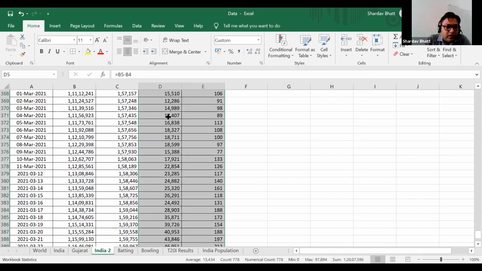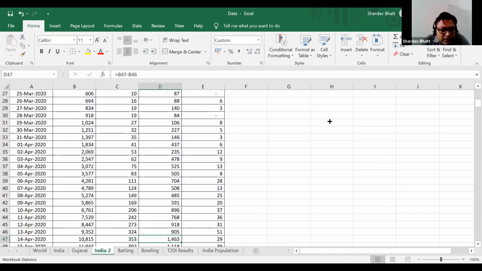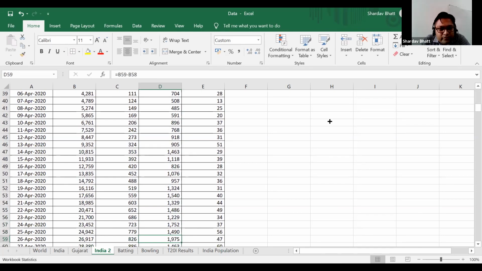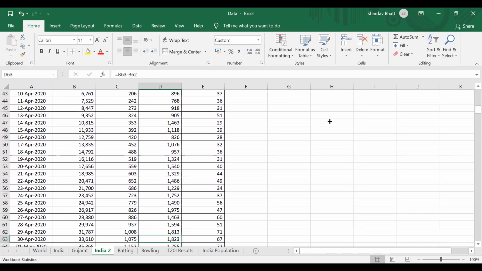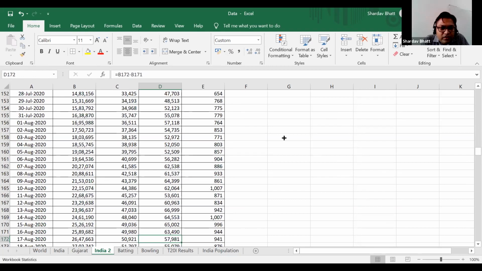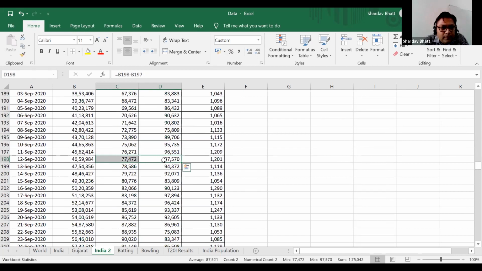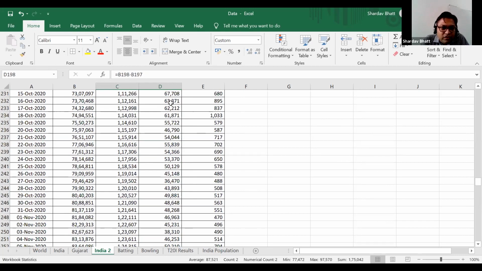So up to March and April, there were just 100 cases all over India. You see, but then the number sometimes increased, sometimes decreased, and it reached almost 78,000 in between, even 80,000, 90,000, 97,000. So in September it was a peak moment for COVID-19 in India, but then it began to decrease.